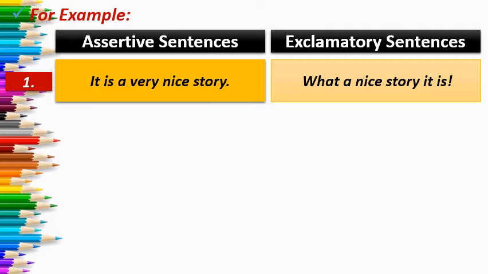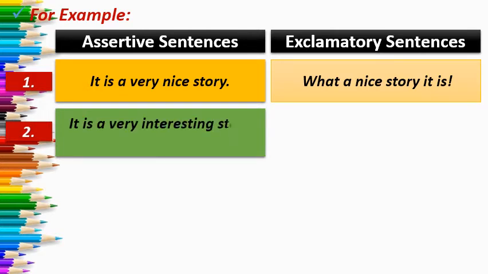So the structure will be what plus a or an plus adjective or adverb plus extension, meaning the rest of the sentence, plus subject plus verb. At last you have to put the exclamation sign. So you have to keep one thing in your mind when you convert assertive to exclamatory sentence. The subject and verb you have to place at the end, right? And whatever word we use in place of a very or great, you have to put in the beginning. Same with other examples also.